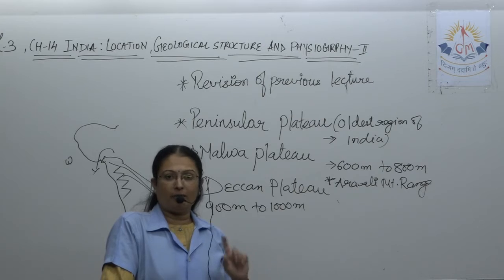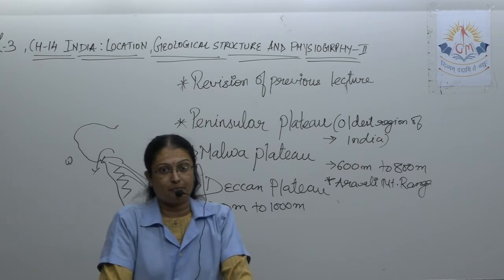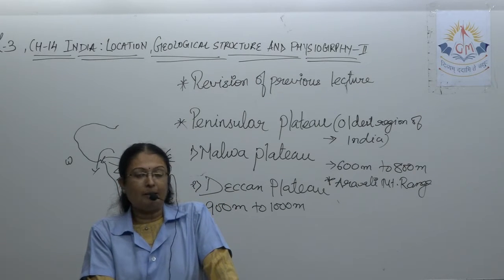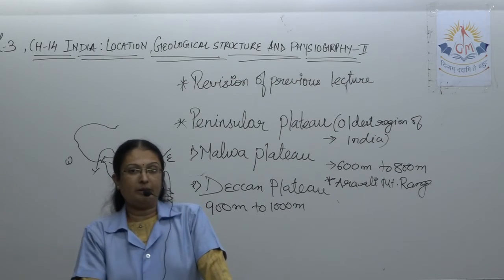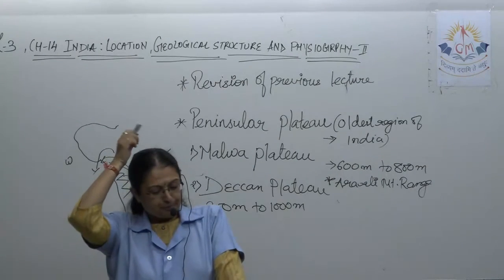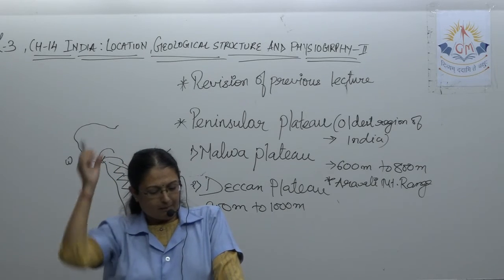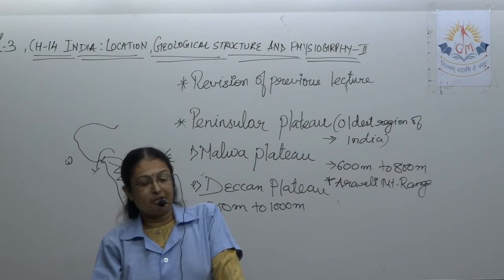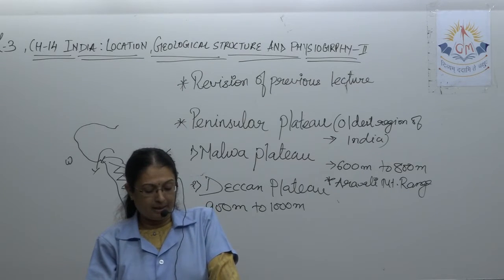A few points we have to keep in mind about the Malwa Plateau: the Aravalli range is situated in the northwest part of the Malwa Plateau. It is the world's oldest mountain range. Aravalli is one of the oldest ranges in the world. Mount Abu, a famous hill station, and Guru Shikhar, the highest peak, are in the Aravalli range. That also we have to keep in mind.